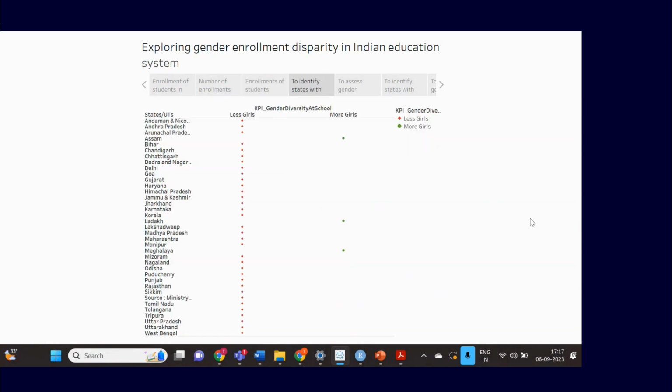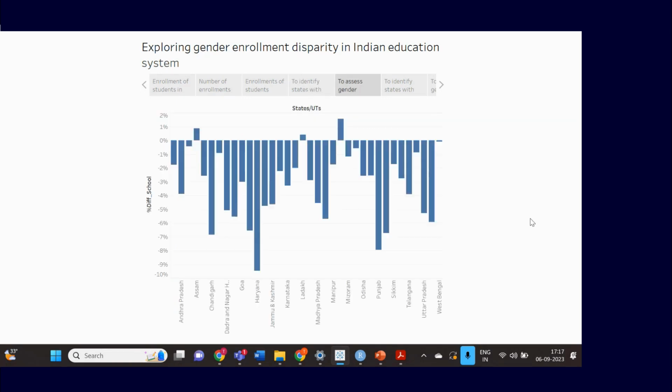Now we have used a KPI to understand which states have more girl children going to school level education compared to boys. Here we can see there are 3 states or union territories having more girl enrollment. To understand this difference better, we have used a graph where the height of the bar shows the percentage difference between female and male enrollments.